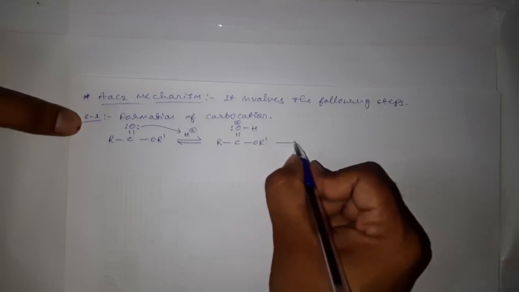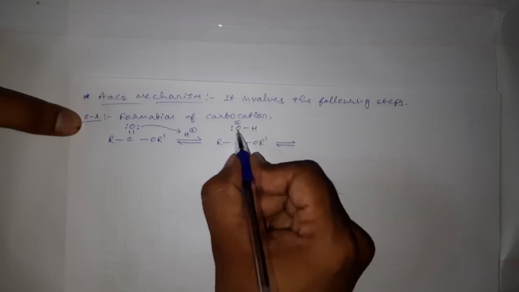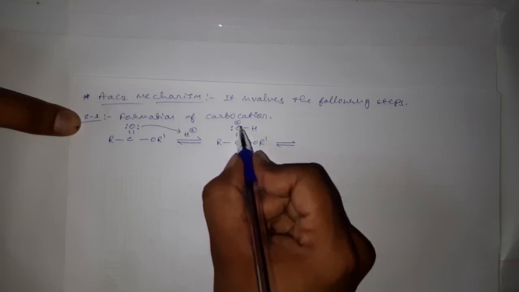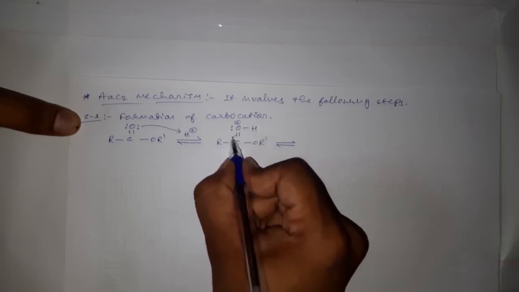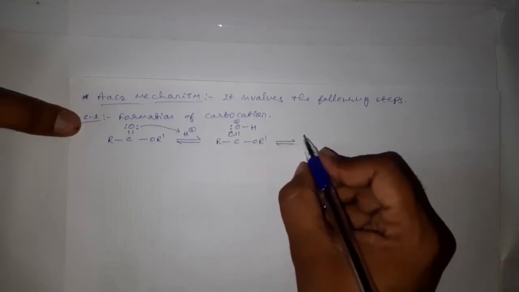Correct? And this one is unstable, because the electronegativity of oxygen is more than that of carbon, and being more electronegative and having positive charge means it is unstable, and therefore it will drag one of the double bonds towards itself and undergo stabilization.